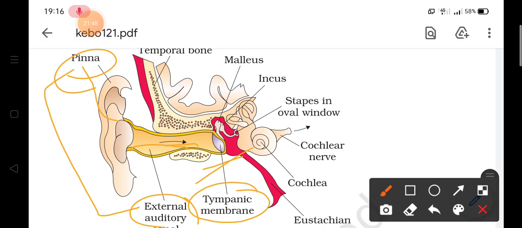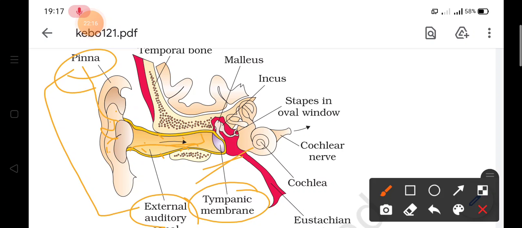There are very fine hair and wax-secreting substances present on the pinna and the meatus. So small hair-like structures are present here, and also in the meatus. The function of these hair-like structures on the pinna and meatus is to absorb the maximum sound vibrations and to collect the dust or pollutants, the dusty particles present in the air.